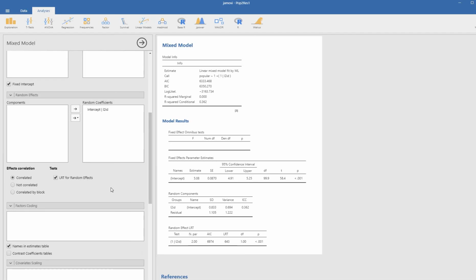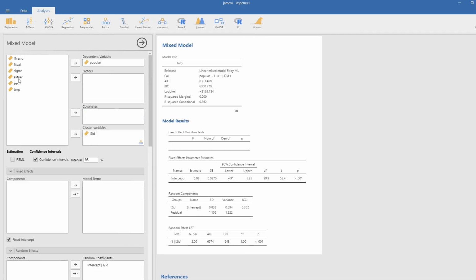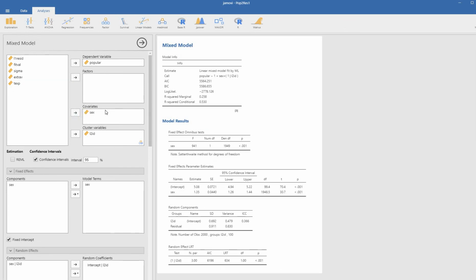So now we're back in Jamovi, and I'm going to scroll up. Now I'll move sex over to the covariates box. Like I said, it's a binary variable, so we can treat it as a covariate, and it really wouldn't have made any difference in this case if we had left it as nominal or scale as we're doing right here. Where things do matter in terms of categorical predictors is when you have 3 or more levels, then you would definitely be wanting to include those in the factors box above.